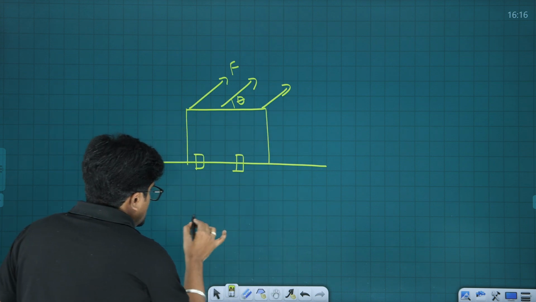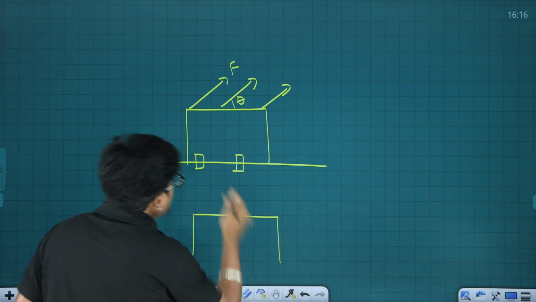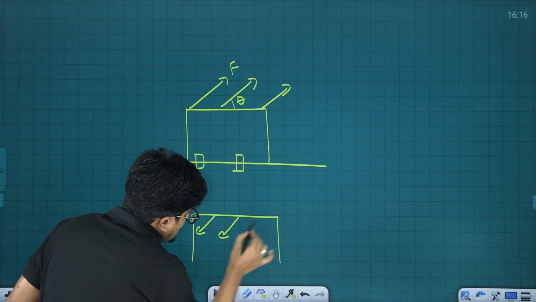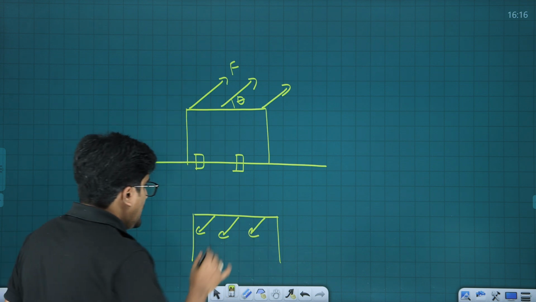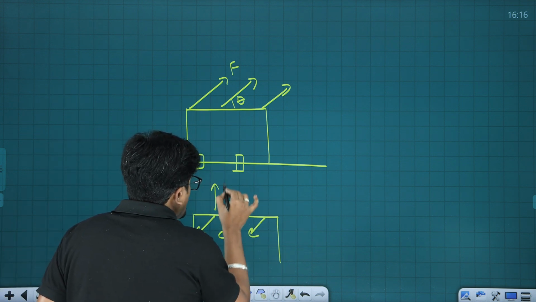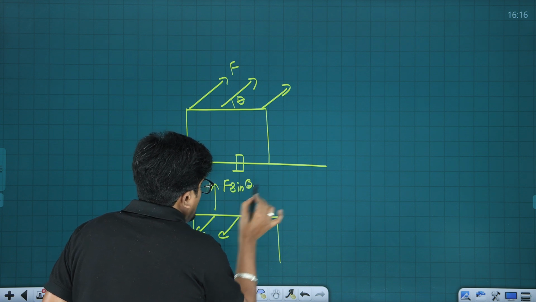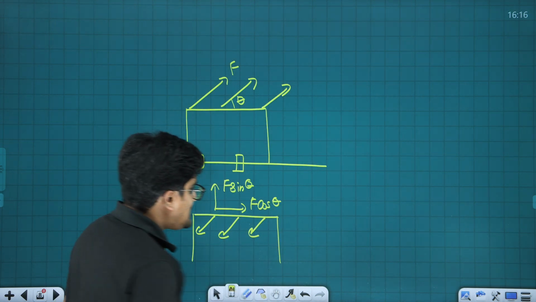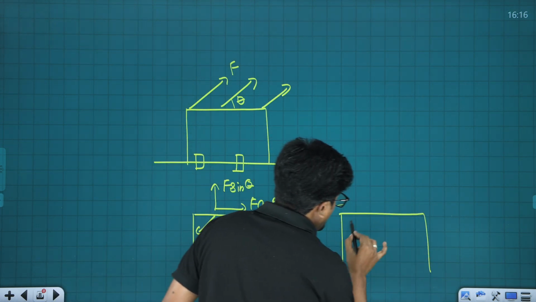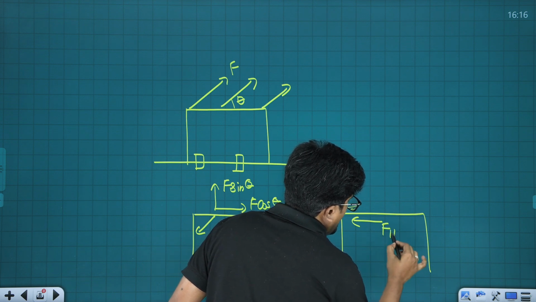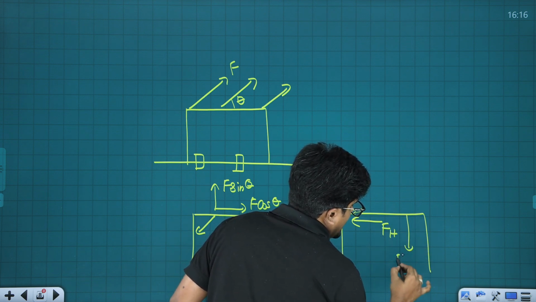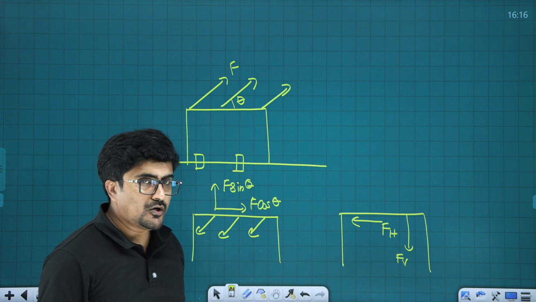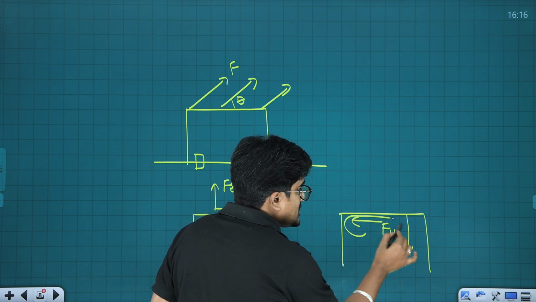Now you know that if the external force is acting at an inclined direction like this, the restoring force is also supposed to act in this direction. This particular force is going to have an F sin theta component here and an F cos theta component this way. As a result, the restoring force also has a horizontal component and a vertical component. Of course, this vertical component upon area, we call it normal stress. But here you can see a tangential force.